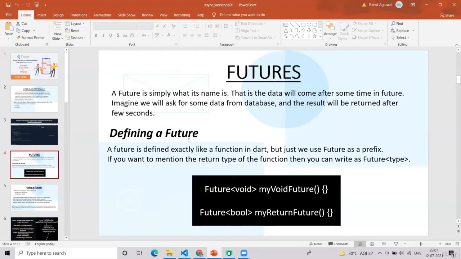So now we understand what futures are. It's time to learn how to define a future. A future is defined exactly like a function in Dart, but we use Future as a prefix, as the data type, the return type. If you want to mention the return type of the function, you can write Future, then the type. Either that function is returning some kind of string, boolean, or void, that is, it's not returning anything, but it will be doing something. That's it.